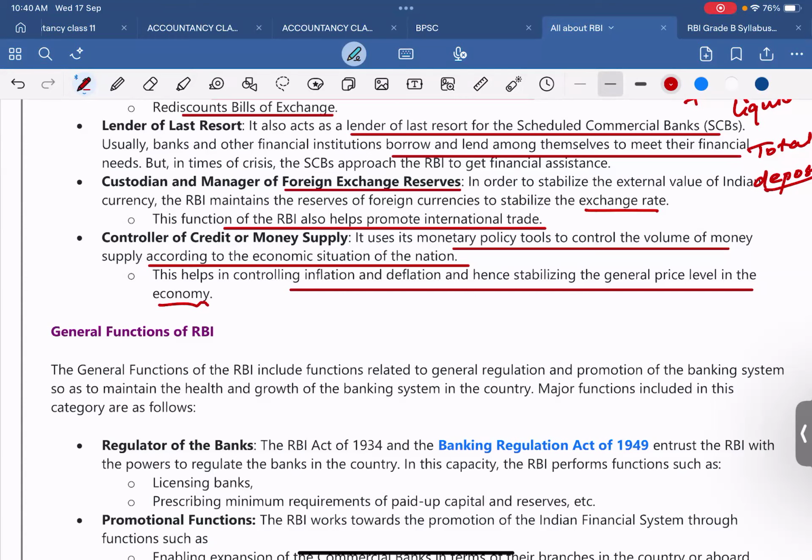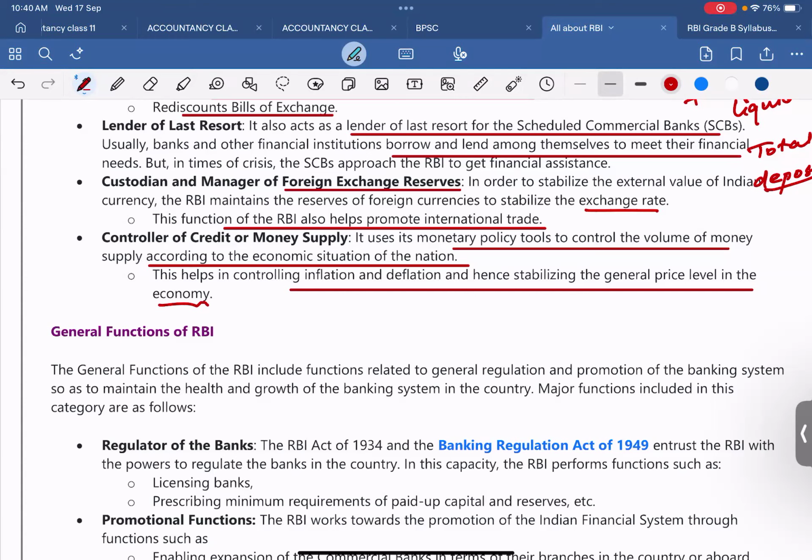It occurs when the inflation rate falls below 0%. You can say inflation is minus 2%, so that means there is a deflation of 2%. Got it? Yes, sir.